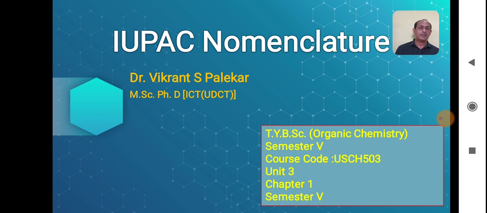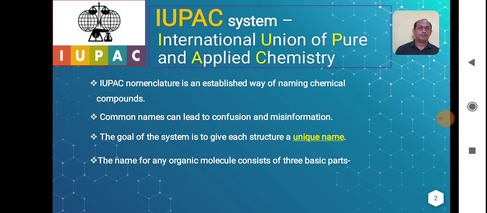In your earlier classes, you have studied the nomenclature of acyclic compounds and monocyclic compounds. They may be aliphatic, aromatic or heterocyclic compounds. In order to give the nomenclature, we have to remember certain rules which are given by IUPAC system. So let us see what is IUPAC system. It has the full form International Union of Pure and Applied Chemistry.